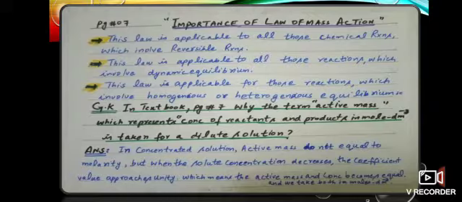But if it is heterogeneous equilibrium, it means one of the reactants or products is in a different physical state. Like suppose one of the reactants is in the gaseous state, another is in the solid state, and in the same way the products are also in the gaseous or solid state, so that equilibrium is called heterogeneous equilibrium.